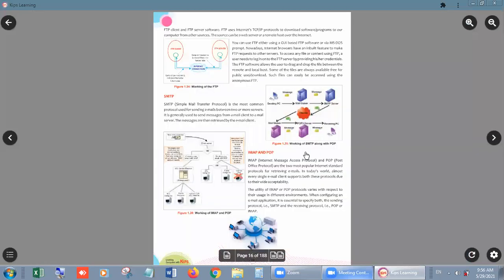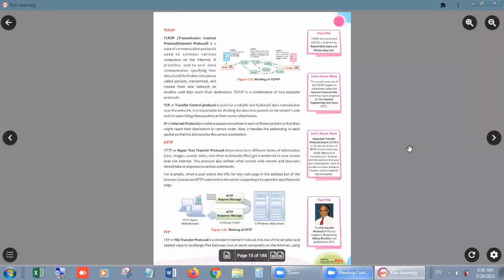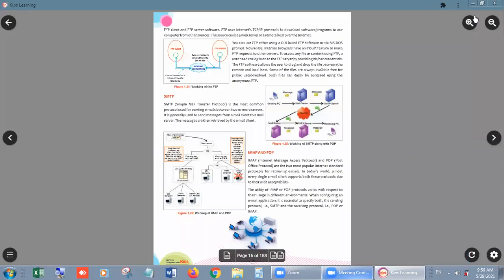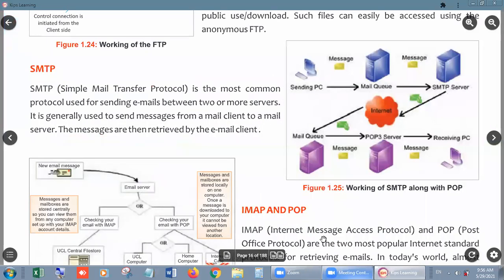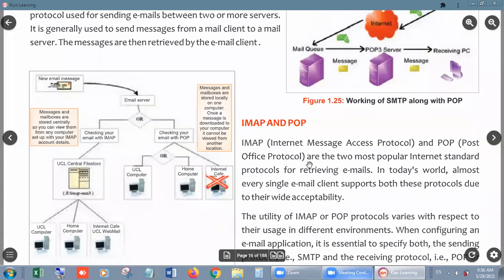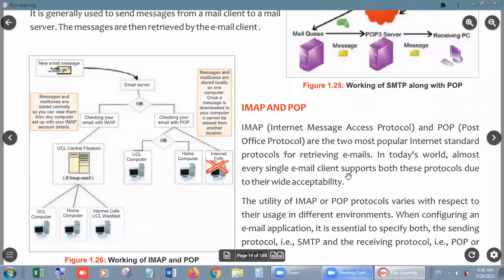Look, students, what are IMAP and POP? IMAP, let me show you the page first so that you can understand. Yes, Internet Message Access Protocol. This kind of mail can be accessed only when you use an internet connection, because it is Internet Message Access Protocol.